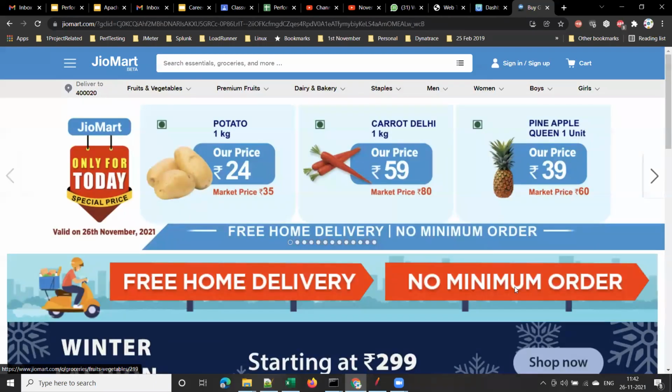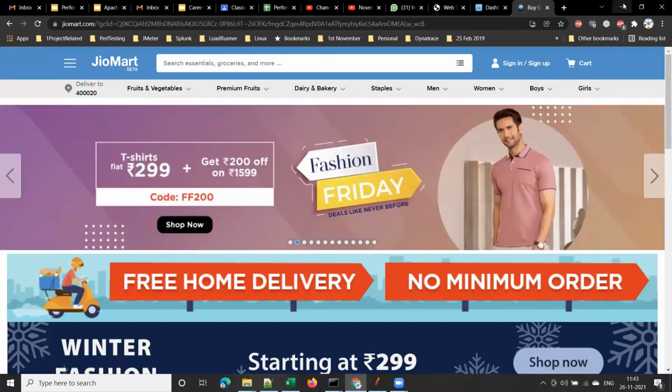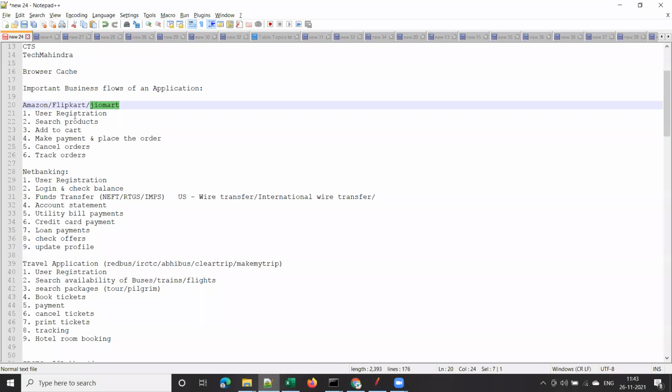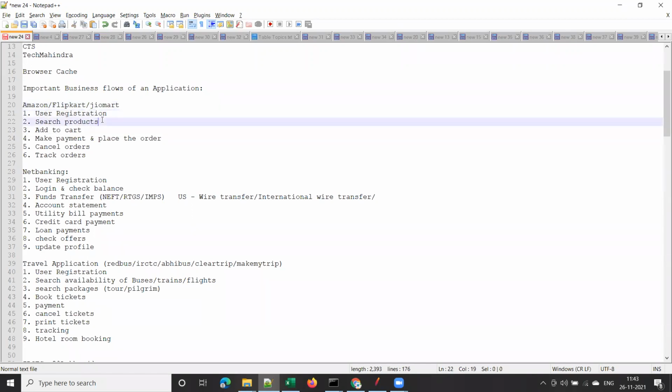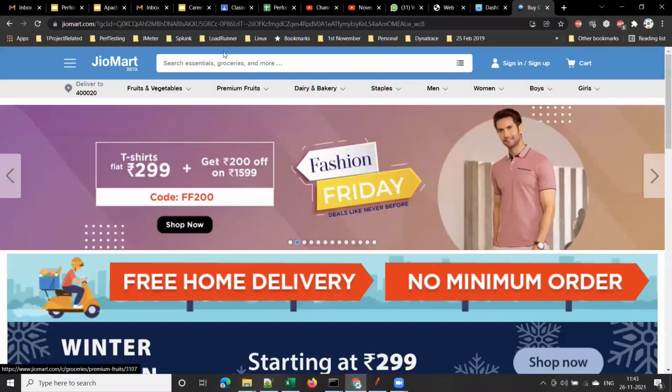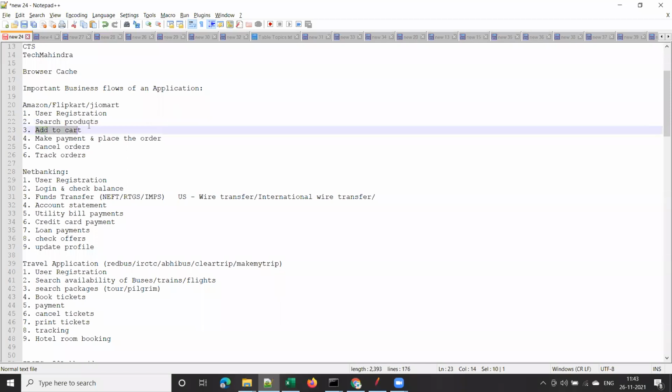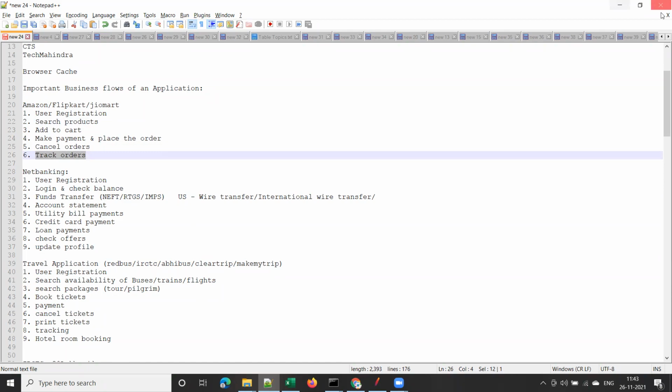Suppose they want to do performance testing. They came into the market newly, into this e-commerce business, and let's assume that they want to do performance testing for their web application. Now these would be the critical business flows. Obviously, user registration, search products. We can search for any product over here, isn't it? And add to cart, make payment, and place the order, cancel order, track order. These are the critical business flows for any e-commerce application like Amazon or Flipkart or JioMart.